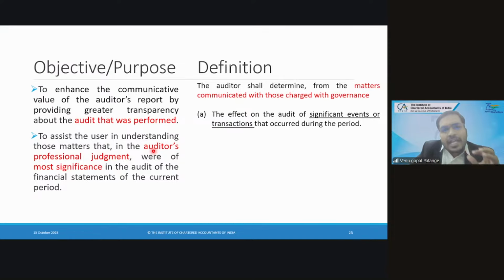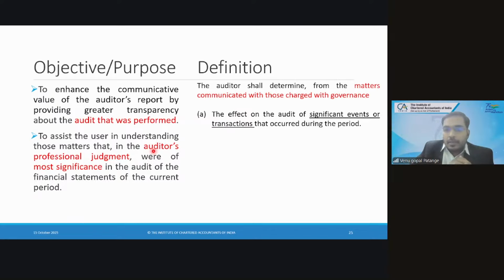Tariff, what I just told, tariff is a significant event globally affecting many companies. That is a significant event if you have a good amount of exports. Let us say you don't have exports, you have all domestic sales, then it is not a significant event. Company to company, organization to organization, what is a significant event for one company may not be significant for another company. So you should not only see what is a significant event, you should also see the effect on the audit, whether that significant event is causing some effect.